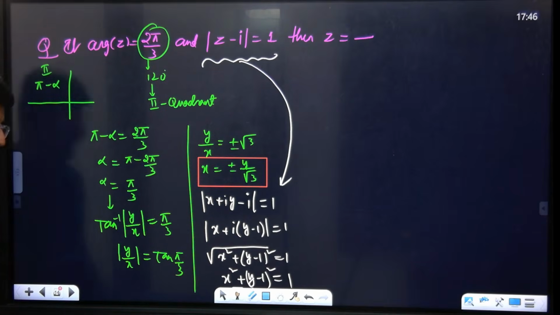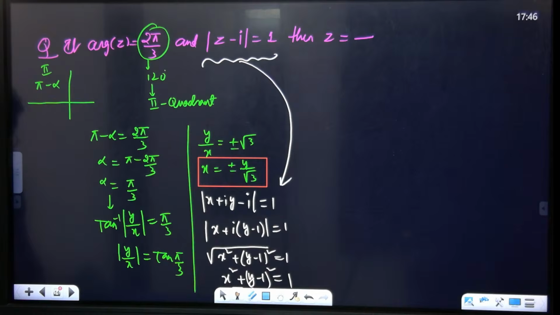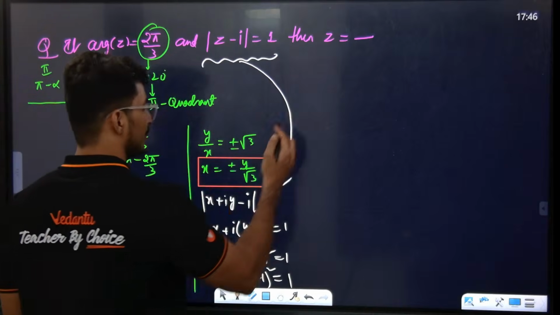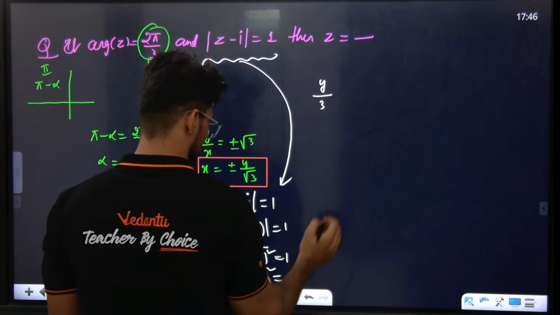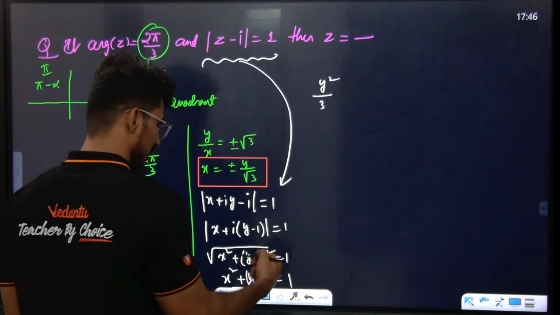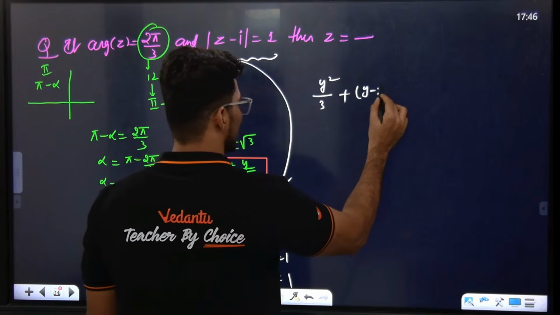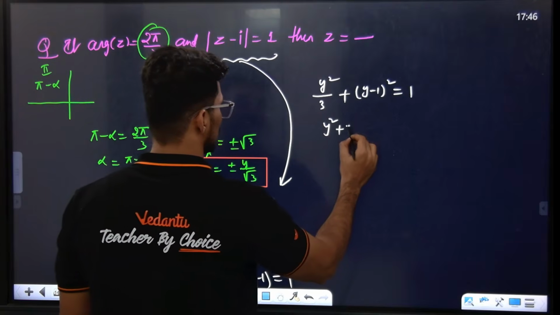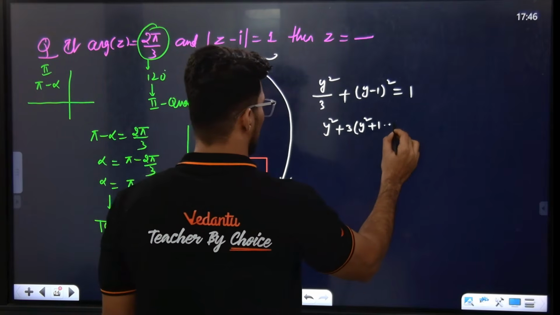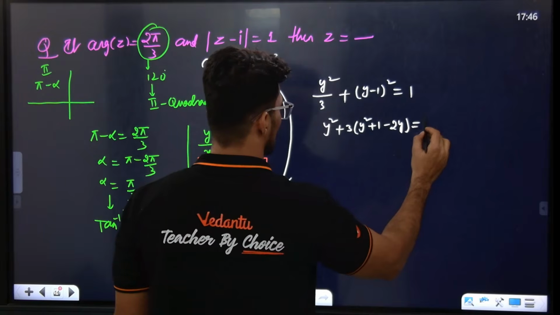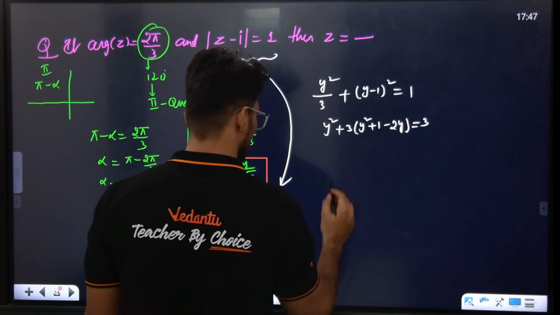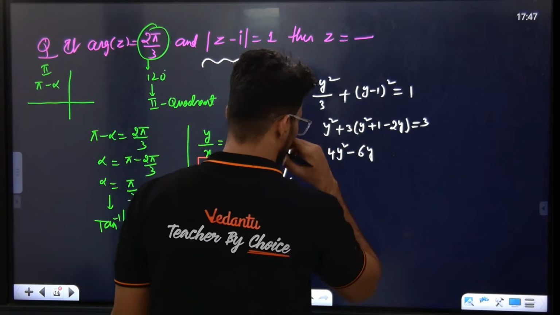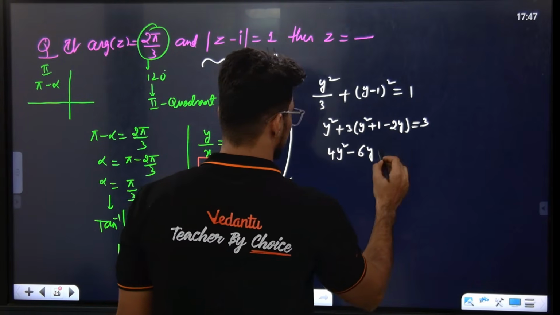This represents a circle having center (0, 1). Correct or not? Then what is the x value? Suresh Sir, what did you get for x? x is y by root 3. So y square by 3 plus (y minus 1) whole square is equal to 1. Simplify this: x square plus y square minus 2y is equal to 3. So 4y square minus 6y plus 3 cancel is equal to 0.